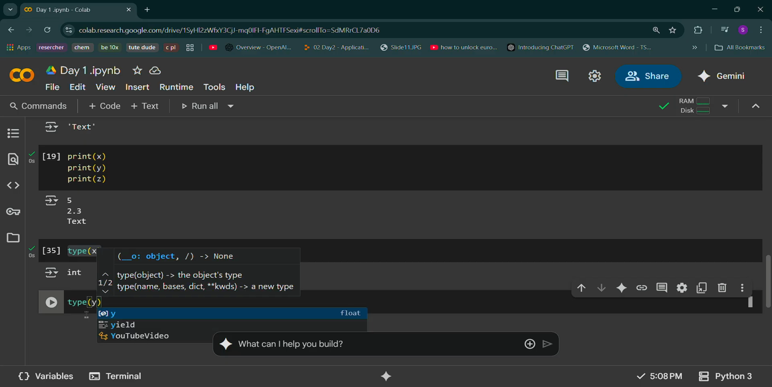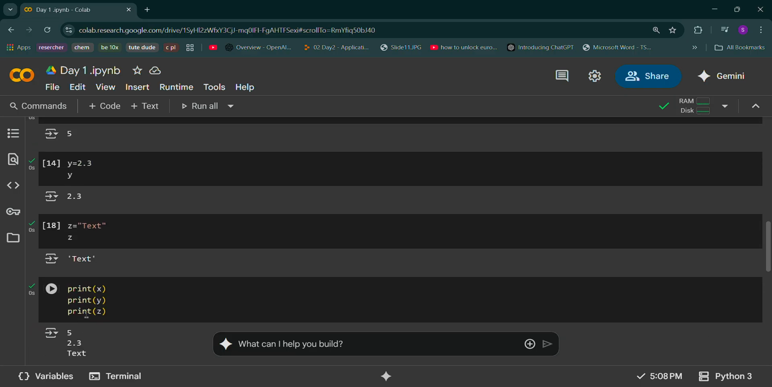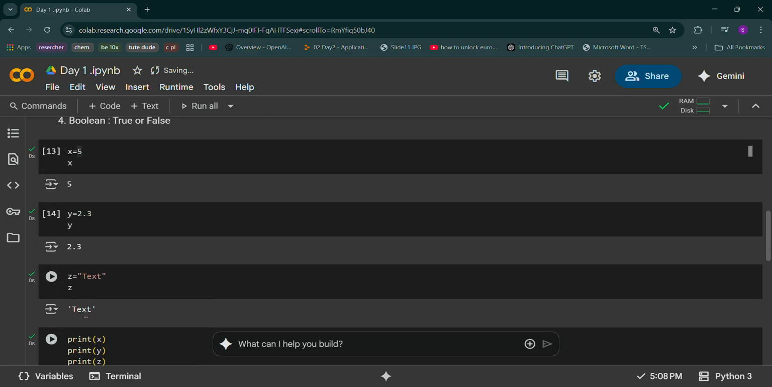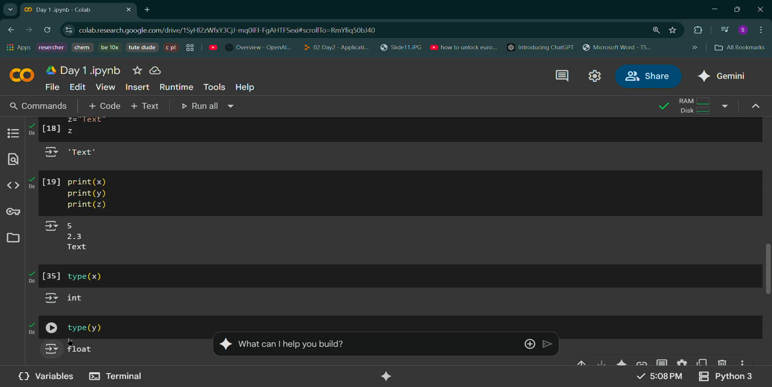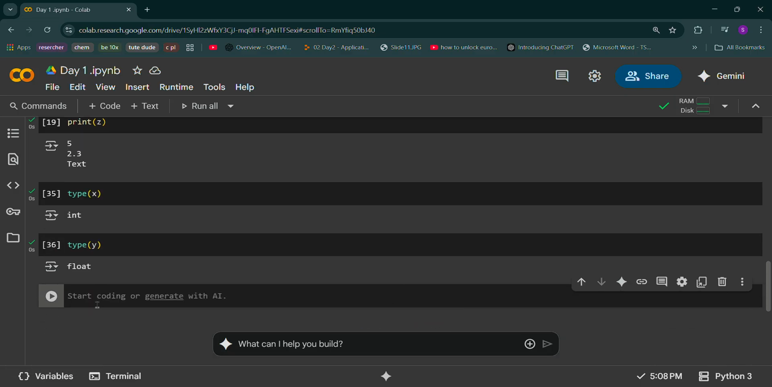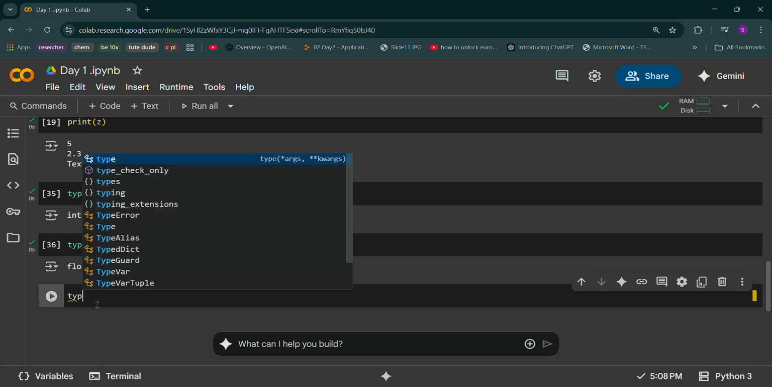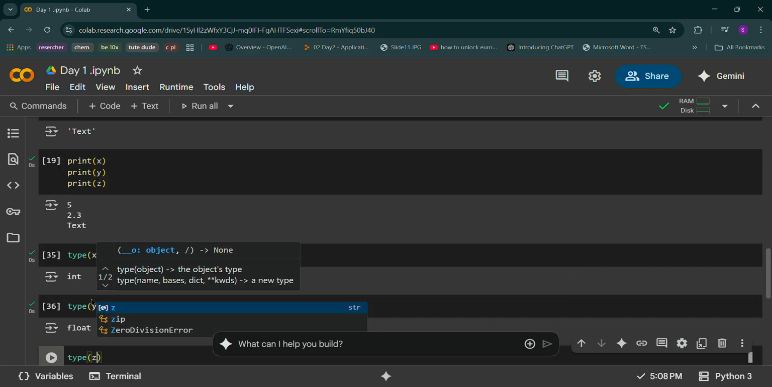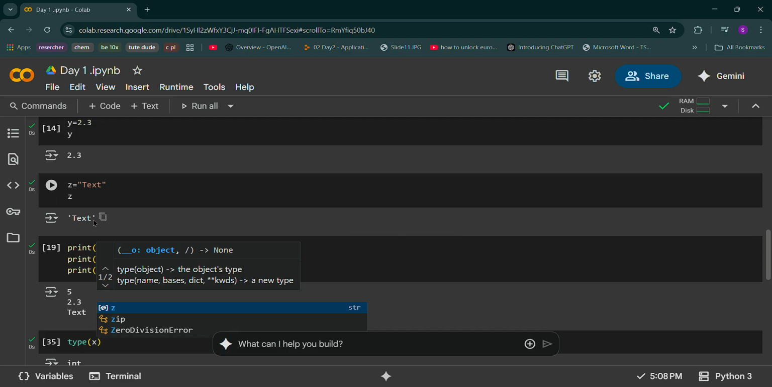Okay, type, type, parenthesis, and the variable in which you have stored the value. Y. What is the y value? Y value is 2.3. Decimal value means it's a float. It directly gives you a float. Yes, it gave you float.